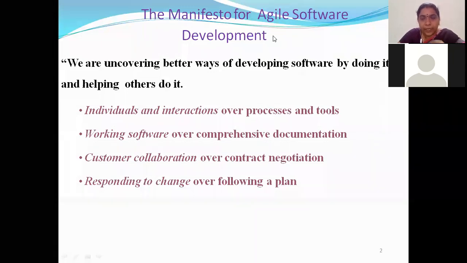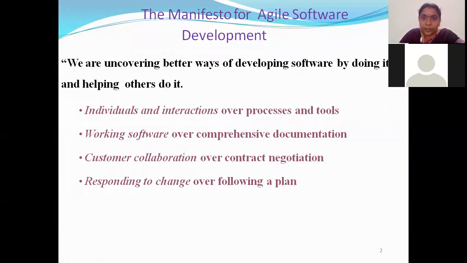And what the main Agile guidelines tell us is, in the previous classes, I told that documentation is more important, not only the executable code, not only the working product. Apart from the working product, documentation is also important. This is what we told in all the previous classes while you are having traditional models. But what Agile tells us is, no, not the design, not the documentation.